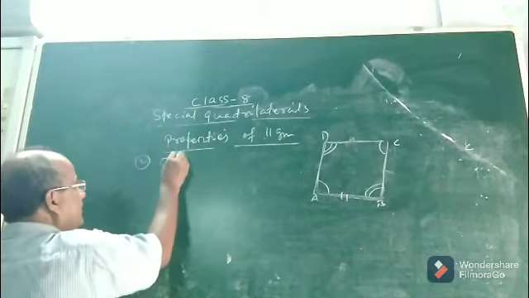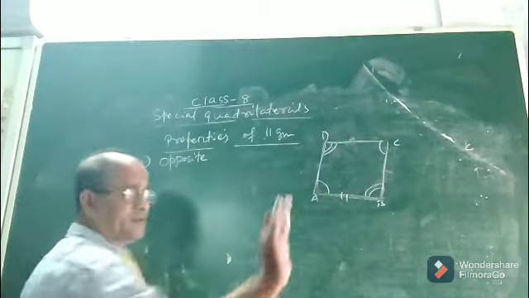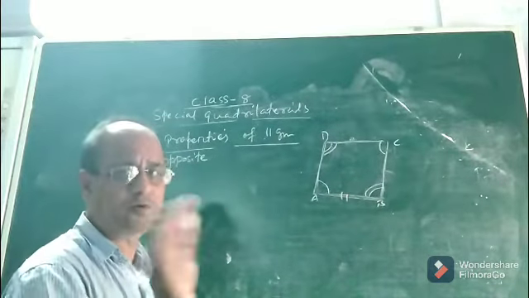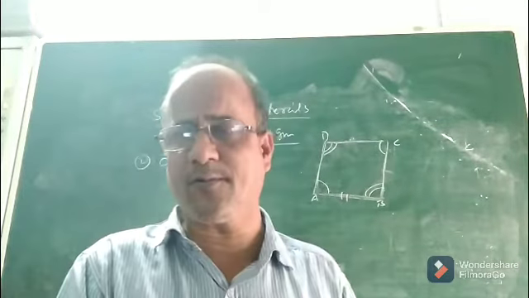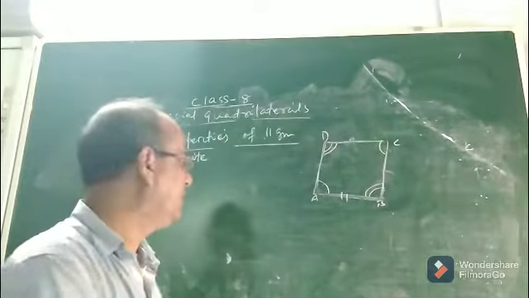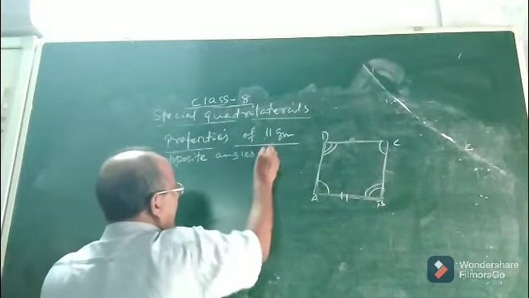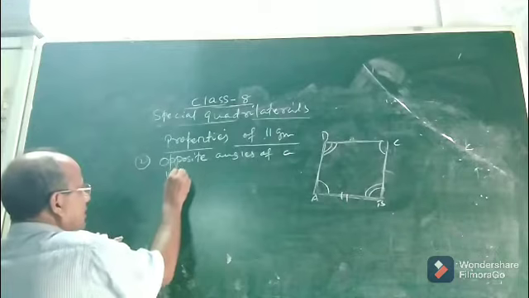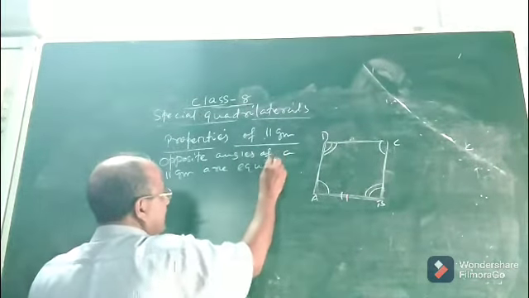You have to remember. Then only you can apply it to problems. Otherwise you cannot solve problems based on your parallelogram. If you do not remember the properties, if you do not understand the properties, you cannot solve problems on parallelogram. Okay. So opposite angles of a parallelogram are equal. Okay, always equal, like opposite sides.